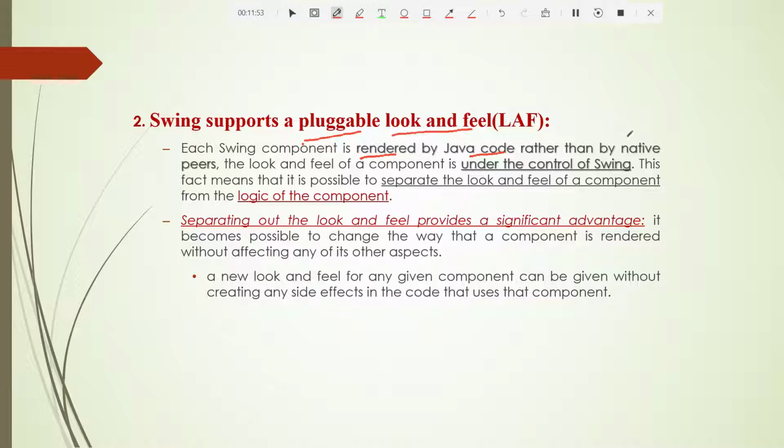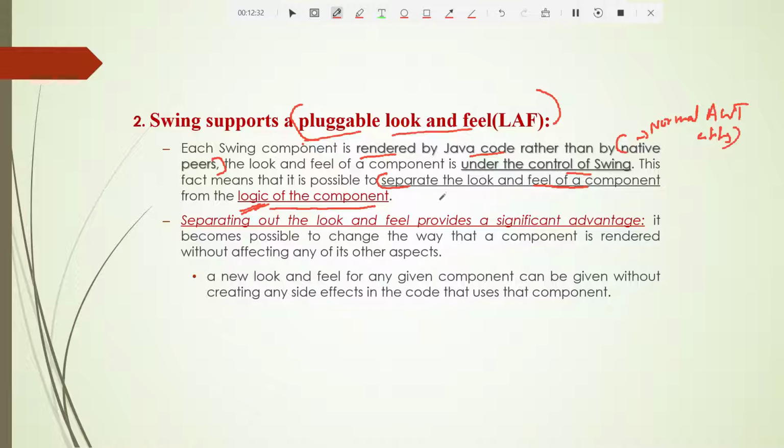What do you mean by native peers? Whichever was used before, here they are speaking just about the normal AWT application. The look and feel of a component is under the control of Swing here. It is possible to separate the look and feel of a component from the logic of the component. That is the main meaning of pluggable look and feel: you can separate the look and feel of a component from the main logic of the component, whereas in your earlier normal AWT apps, that was not possible.